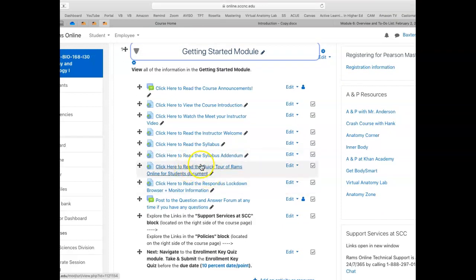If you're not really comfortable with RAMS Online, just do this quick tour here. We will be using a Respondus lockdown browser to take our exams. You must have a webcam, and you must be visible in that webcam or you do not get points for that test. And this will teach you how to get started with Respondus lockdown browser. And any questions and answers you can post here.